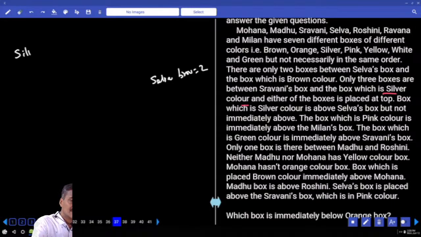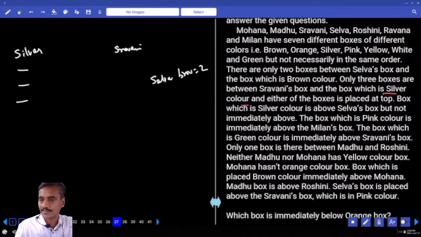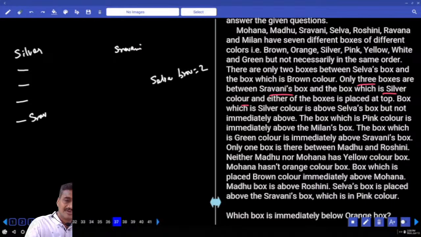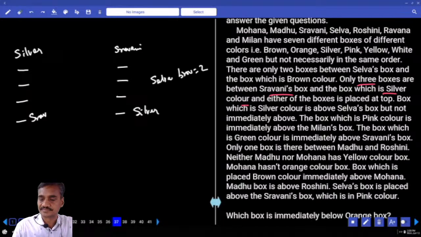Now silver is at the top in the first case, and in the second case let us take Shravani at the top. Then there are only 3 boxes between Shravani and silver box. This is Shravani, and between Shravani and silver box, how many? 1, 2, 3. And this must be silver box. Done?